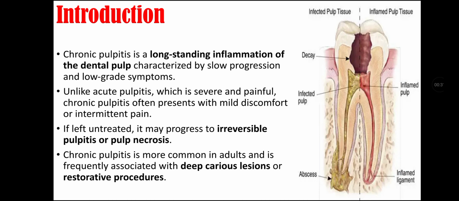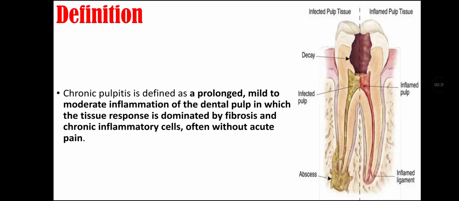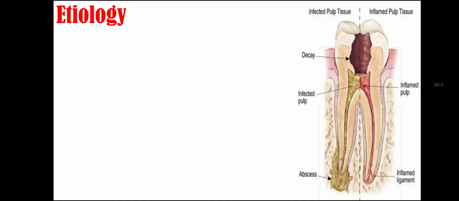Chronic pulpitis is more common in adults and is frequently associated with deep carious lesions or restorative procedures. Definition of chronic pulpitis: chronic pulpitis is defined as a prolonged, mild to moderate inflammation of dental pulp in which the tissue response is dominated by fibrosis and chronic inflammatory cells, and it is often without acute pain.